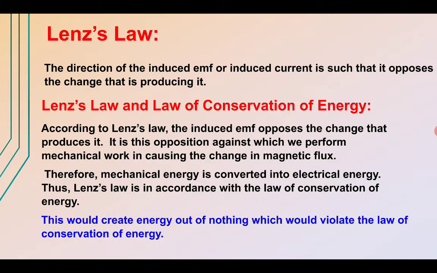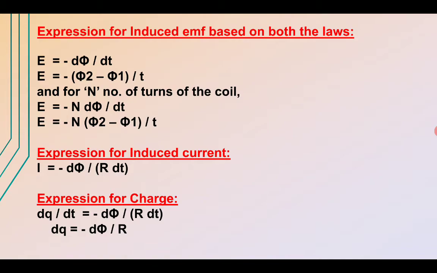Now let us derive a relation for the induced EMF based upon the above law we had discussed. Here we have the expression for induced EMF. As we know, according to Faraday's law, the induced EMF is equal to the change in flux divided by the time, and this negative sign is in accordance with Lenz's law. We know that d phi is equal to phi 2 minus phi 1, and substituting the values. Now if this coil has N number of turns, in that case the induced EMF becomes minus N d phi by dt, and this becomes induced EMF equals minus N (phi 2 minus phi 1) divided by t.